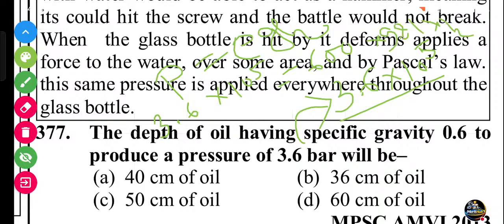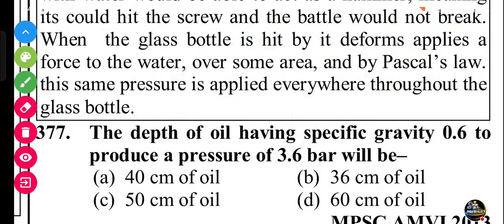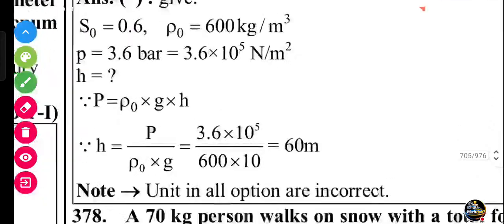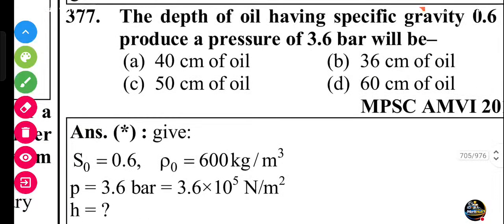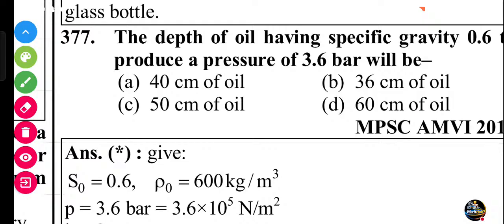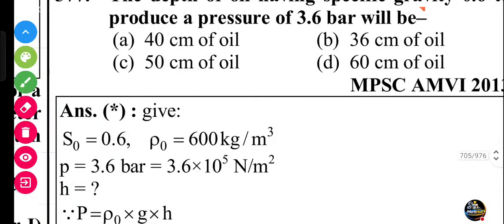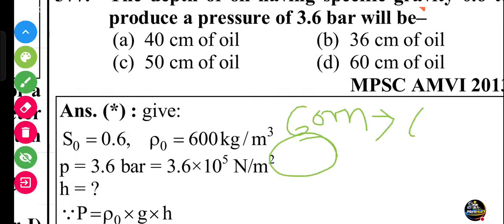The answer is coming in meters, then you convert meters to centimeters. Here is the explanation, easily given. 60 meter is coming, but 60 meter has to be converted to centimeter. Here the option is wrong. 60 meter, then it converts into centimeter: 60 into 10 to the power 2 centimeter.